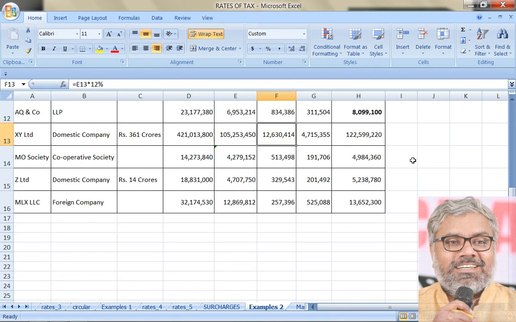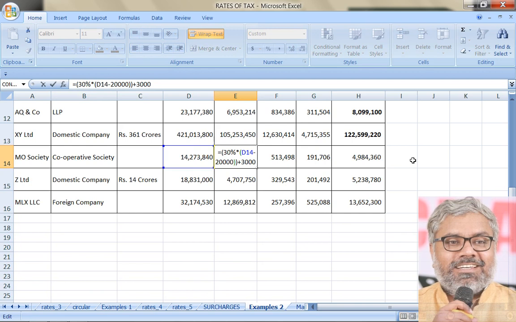So 25% of income. Surcharge how much? It will be 12% since the income exceeded 10 crores. Cess is common. Final tax liability is how much here? 12 crores 25 lakhs 99,220. Once again, cooperative society, the way of calculation is like this.